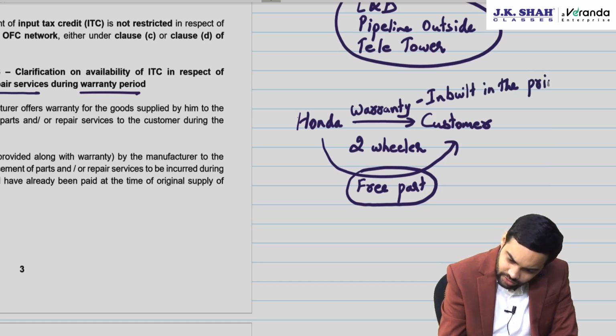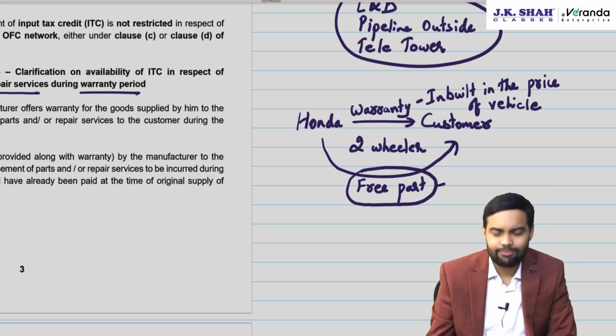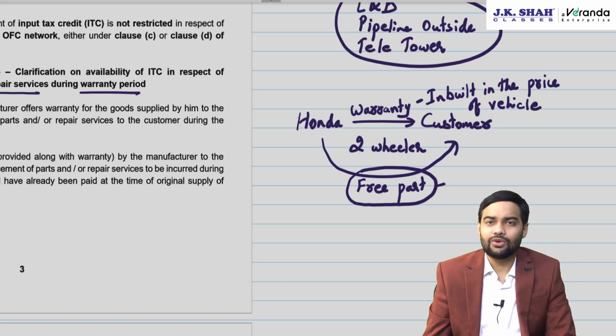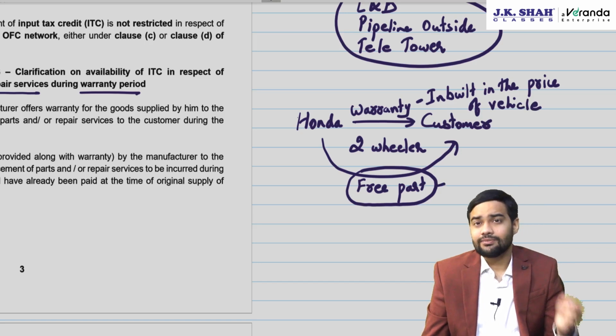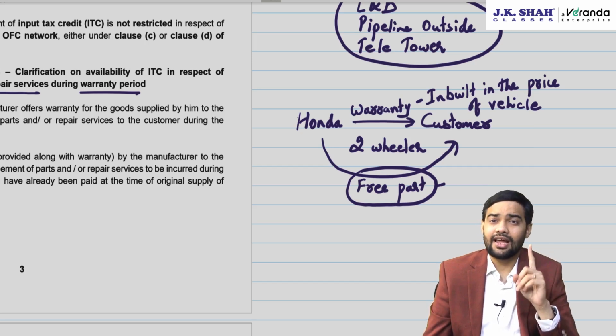Now, as the warranty charges are inbuilt in the price of the vehicle, the question which arises is whether GST will apply on this free part which is being supplied to the customer. Because Schedule 1 says permanent transfer of a business asset where ITC was taken is liable to GST even without consideration.